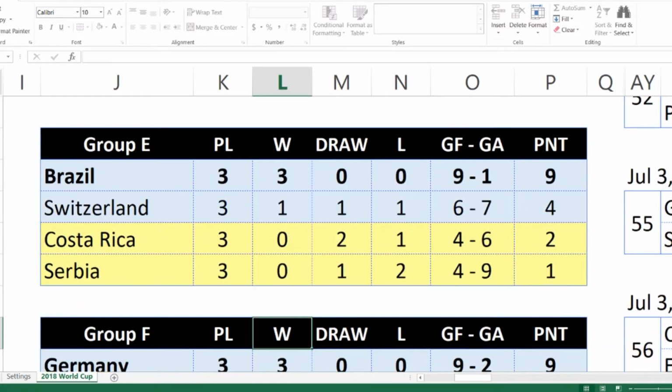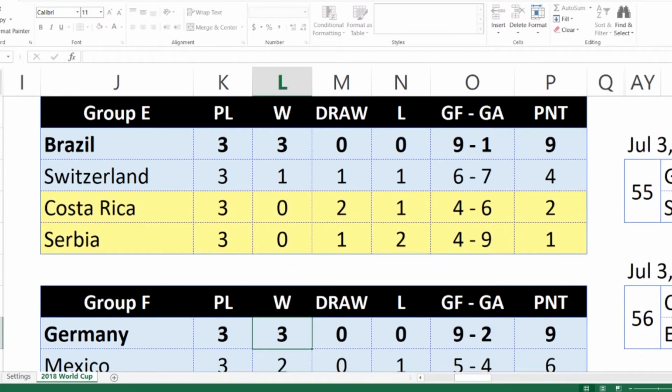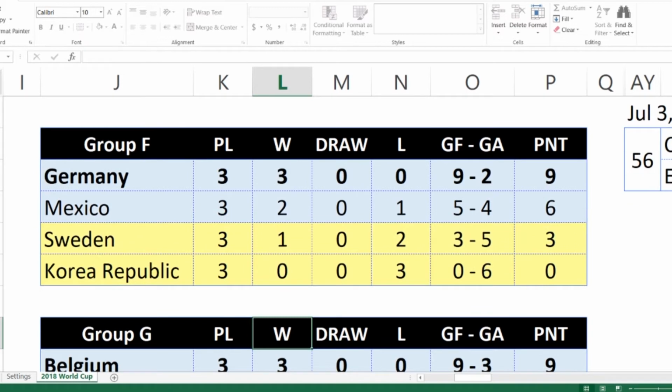Moving on, we got Brazil on top, no surprise there. Switzerland edging out Costa Rica. I don't think Costa Rica will be able to get out of the group stage this time, but hey, I could be wrong. Moving on to Group F, Germany and Mexico.